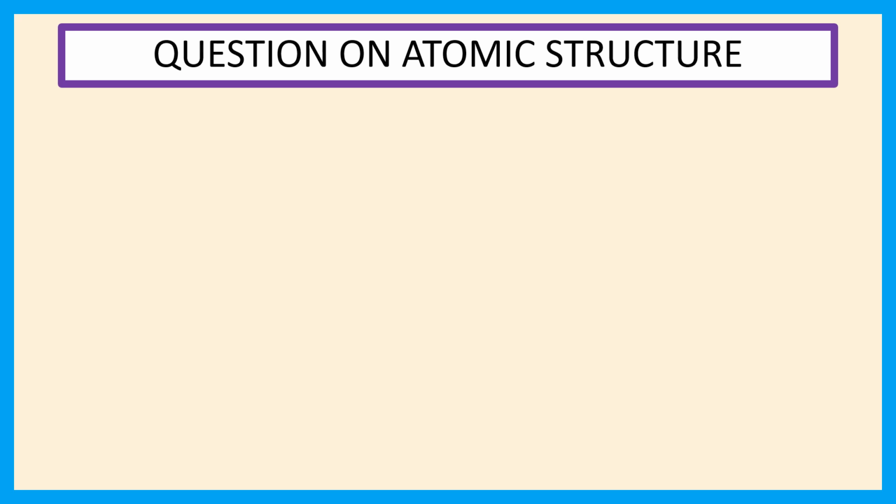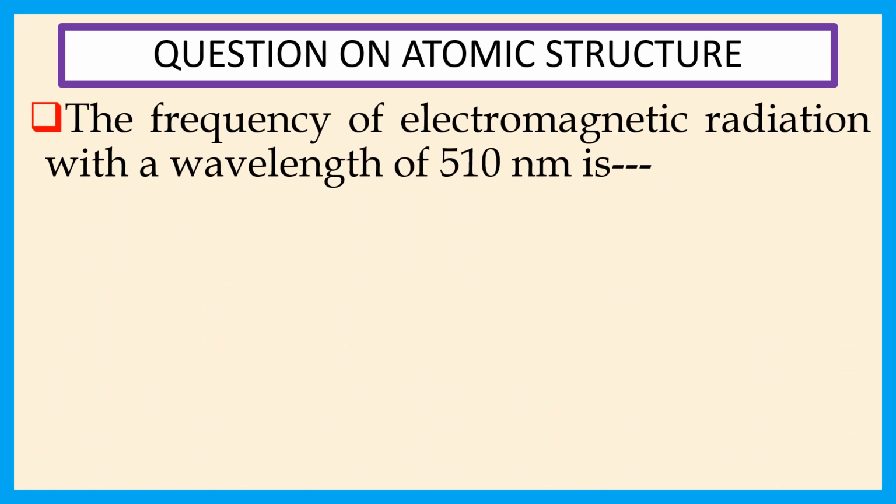Welcome everyone. Question on atomic structure. The frequency of electromagnetic radiation with a wavelength of 510 nanometer is. Choices are A.